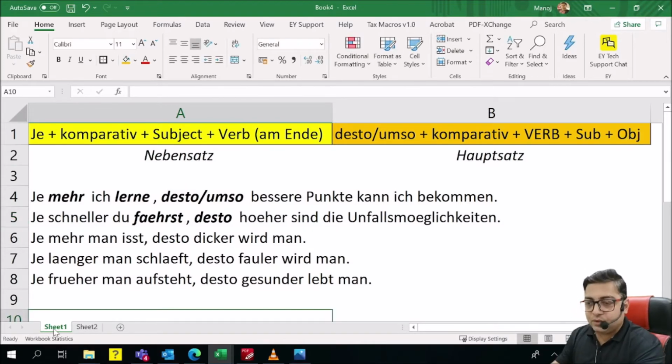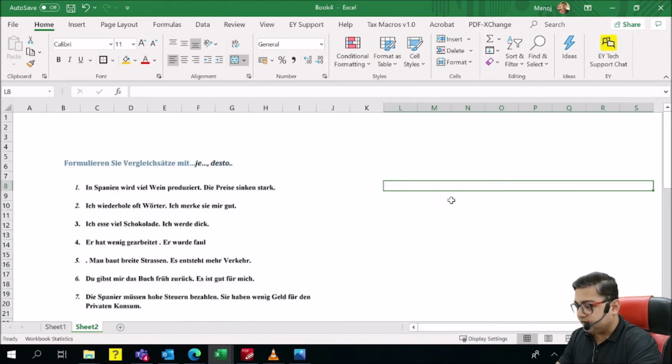So let's try to understand this je desto through some examples. Here I have a list of examples which I created for this lesson. In Spanien wird viel Wein produziert, die Preise sinken stark. How do we write it?